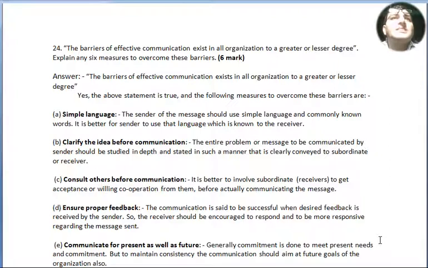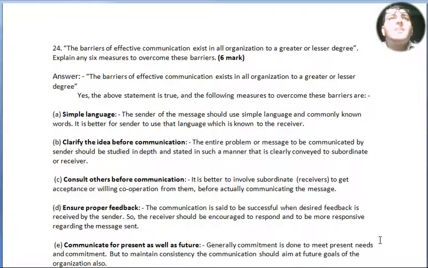Point number C, consult others before communication. It is better to involve subordinate receivers to get acceptance or willing cooperation from them before actually communicating the message. Point number D, ensure proper feedback. The communication is said to be successful when desired feedback is received by the sender, so the receiver should be encouraged to respond and to be more responsive regarding the message sent.